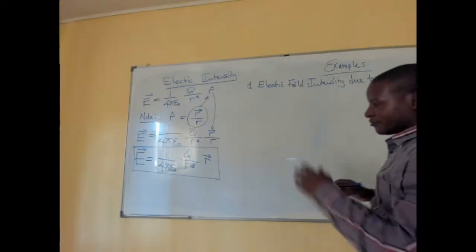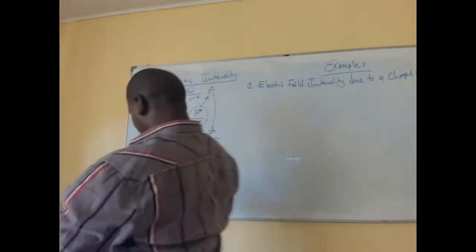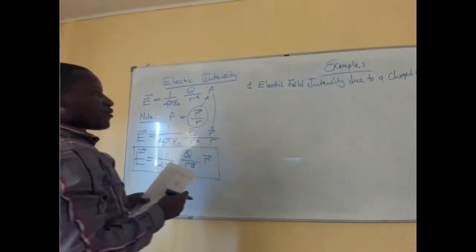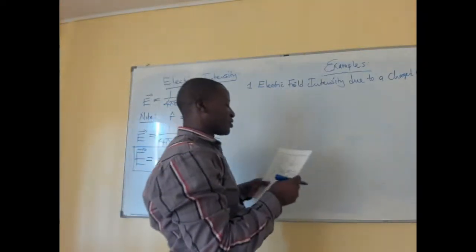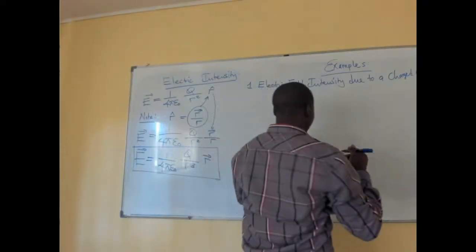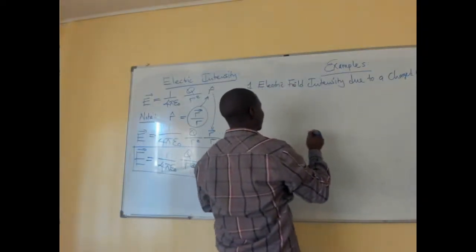Okay, so first of all, I want us to put a diagram which you have in your notes. Then we shall be discussing that way.